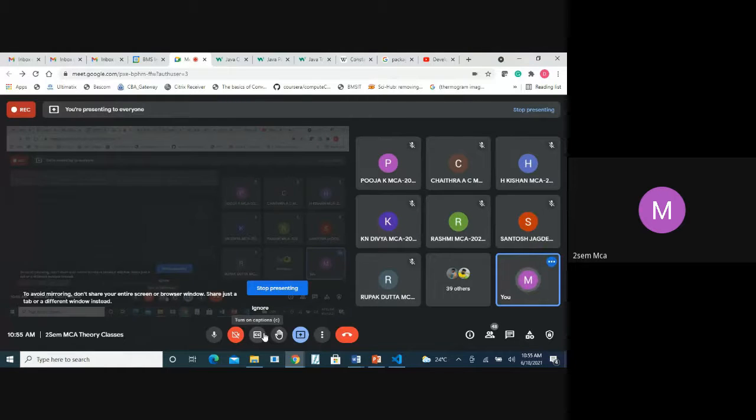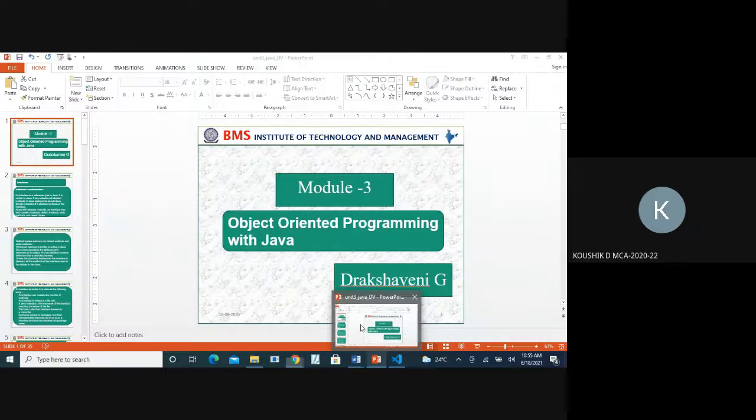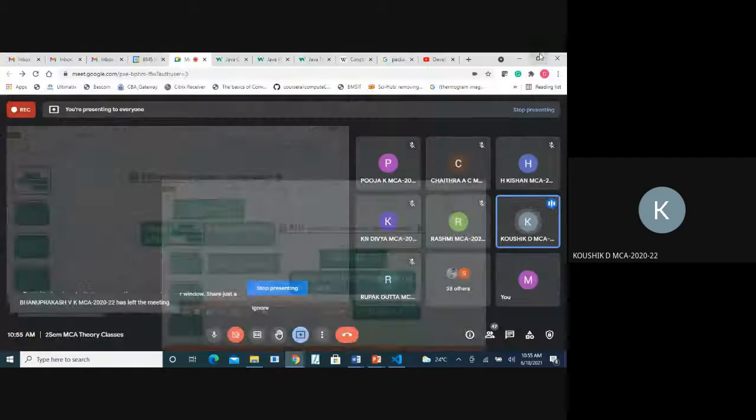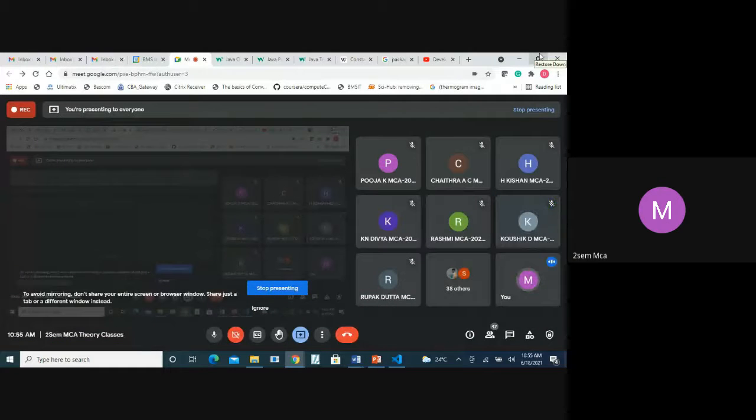Can anyone give what is interface? Interface which uses support to multiple inheritance. Okay. It contains abstract methods which can be defined in class. Okay, Kaushik. Use it to relate the methods. Okay, Panindra. Okay, fine.